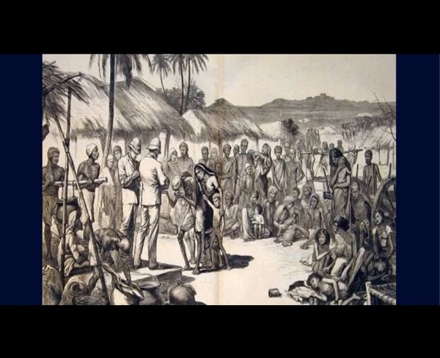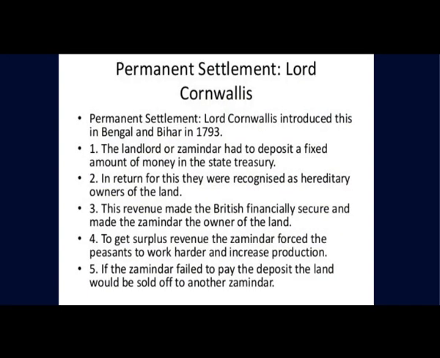In case of non-repayment of loans, the land was mortgaged and the peasant had to look for an alternate employment and even migrate to cities. In many places, moneylenders replaced the old landlords who took no interest in improving agricultural production. Many of them were absentee landlords who leased out their lands to tenants and lived in cities.